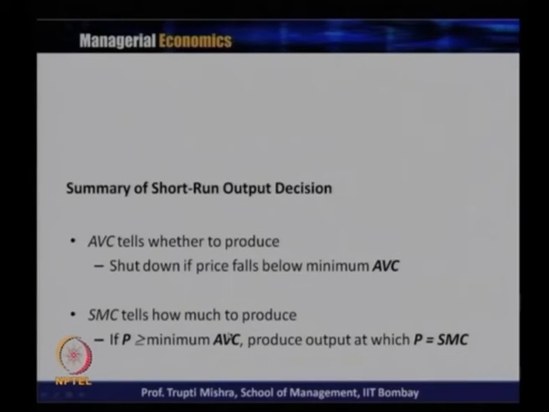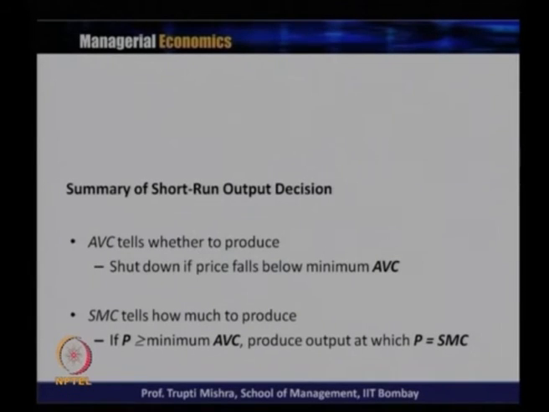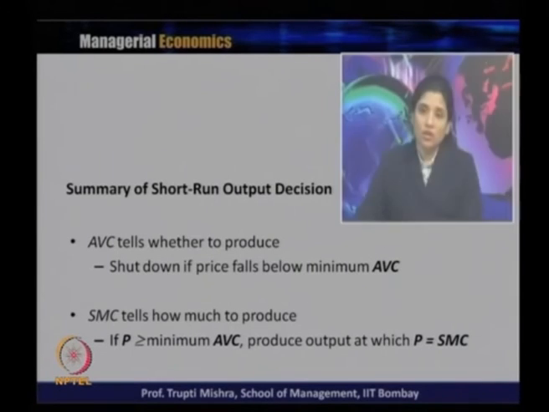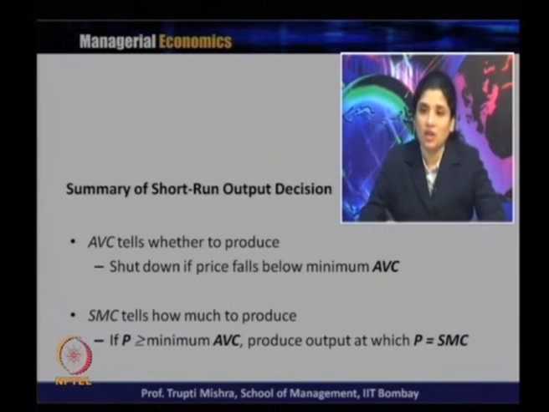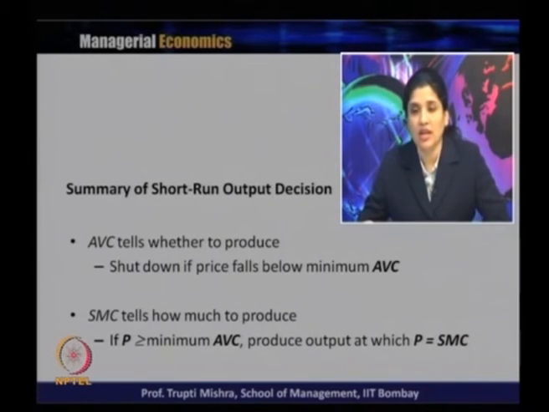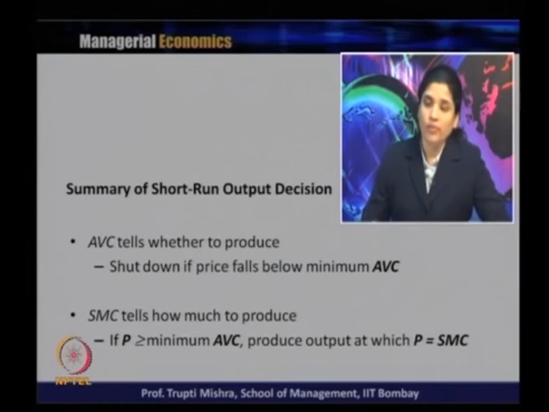Now, if you summarize this short run output decision, or maybe before summarizing this, let us take a look at the graphical analysis of this specific situation or special case where the firm is not producing.